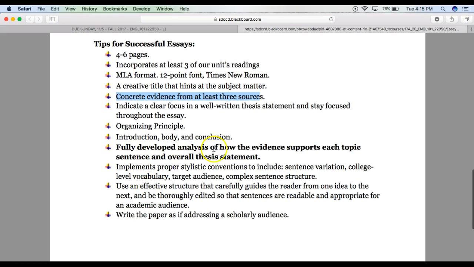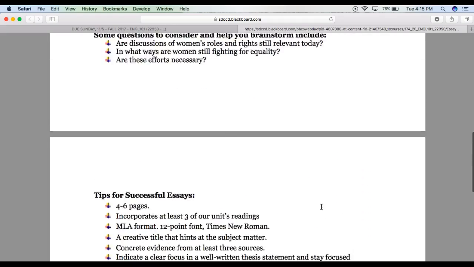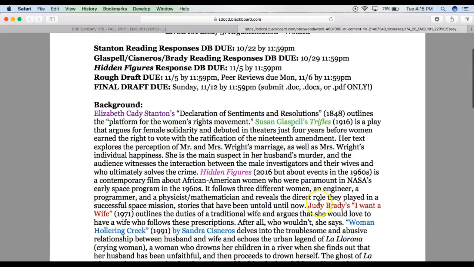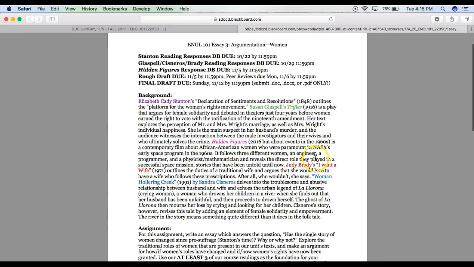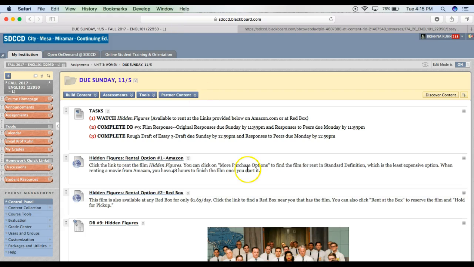You want proper style, fully developed analysis, and you're addressing a scholarly audience, so please do not use you and your. Those pronouns are not appropriate for a scholarly audience because it's too conversational. So he or she or people or individuals or society or whatever, but not you and your. Okay, so this is essentially the prompt, and now I want to move on to talk about what you can find on Blackboard. So let's go back to the Essay 3 folder.